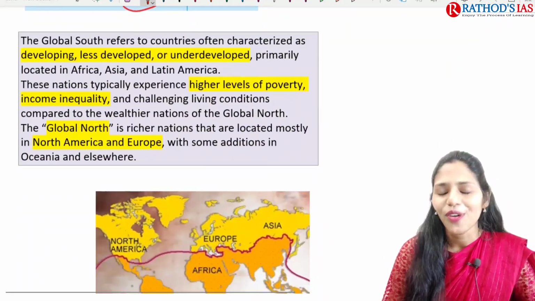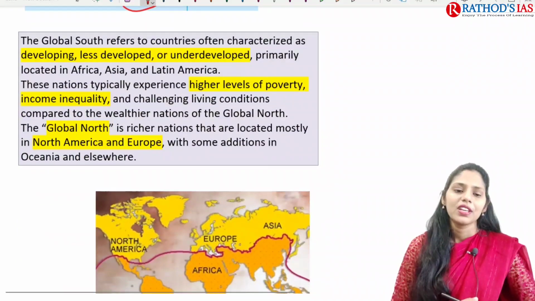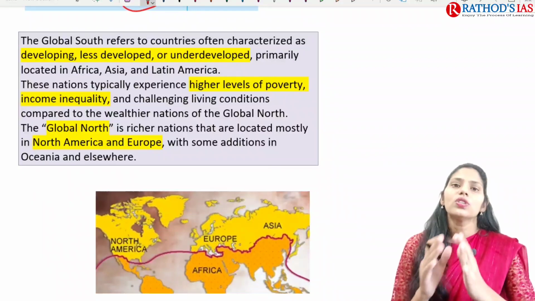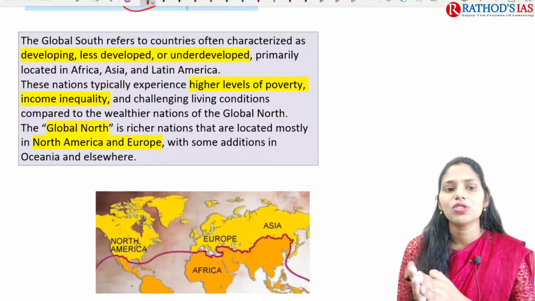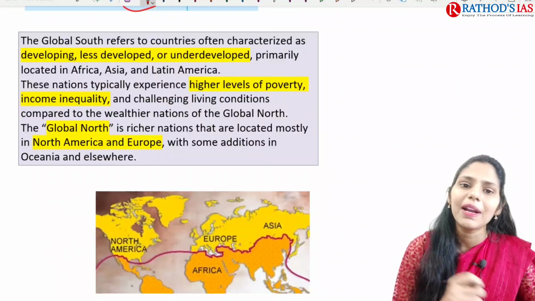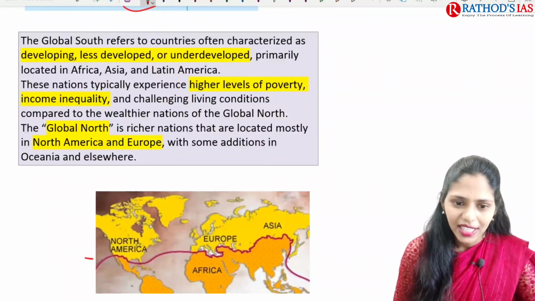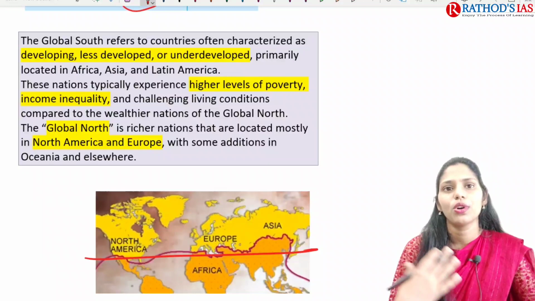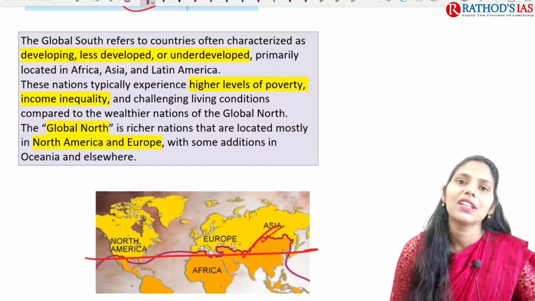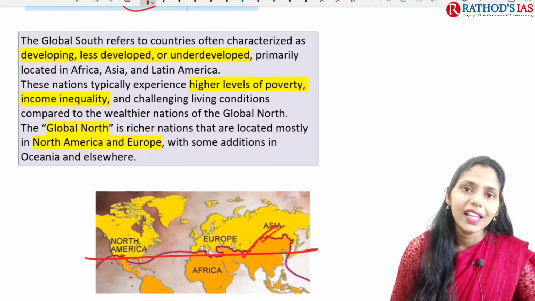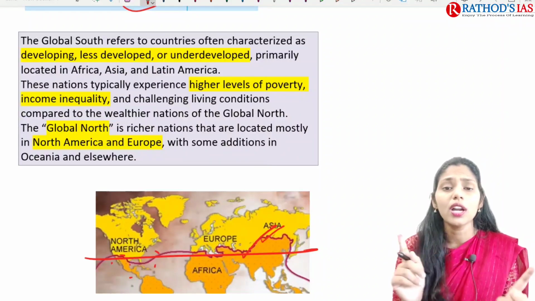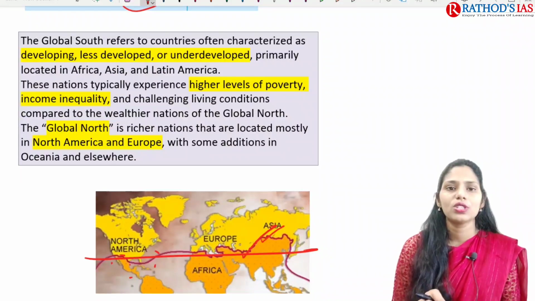And if you're talking about what is this concept of Global South? So this is a new concept. Yes, of course, it is a new concept. This Global South refers to the countries which are less developed, underdeveloped and developing countries. It is not exactly based on the location of southern hemisphere or northern hemisphere. So here if you see China, which is present in northern hemisphere, India is present in northern hemisphere, even some Caribbean islands are present in northern hemisphere. But this Global South concept is not based on the geography. It is based on the development.